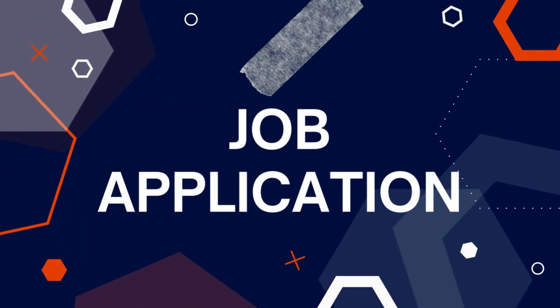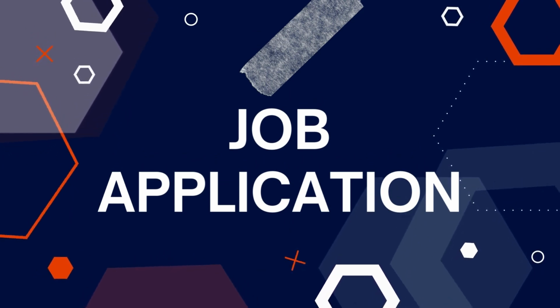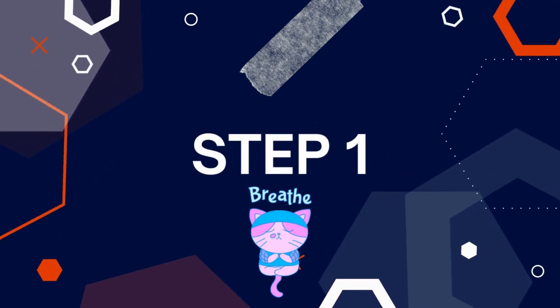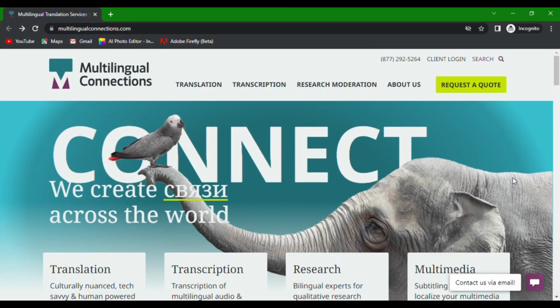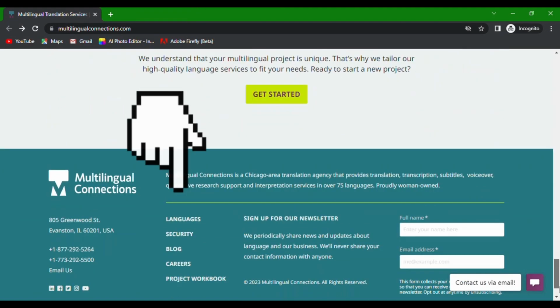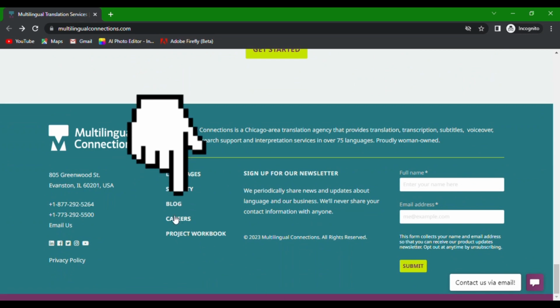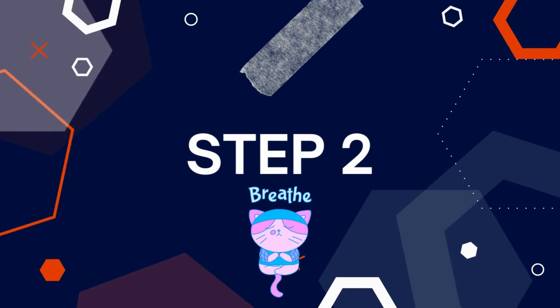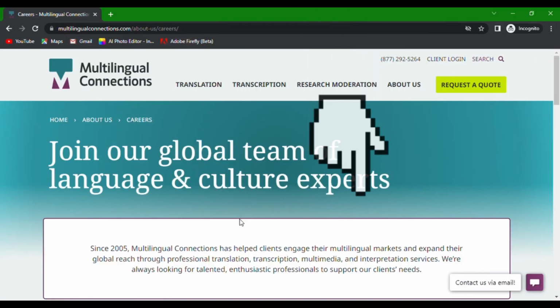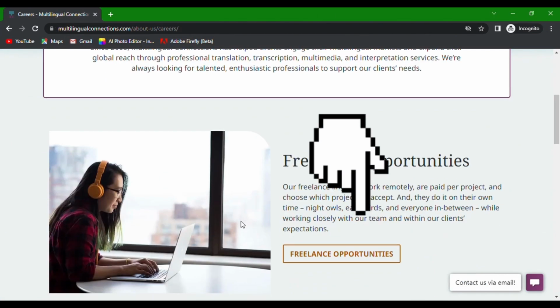Here's the job application process at Multilingual Connections. Step 1. Once you're on their website, click on the careers link located at the bottom of their website. You can find the link to their website in the description field of this video. Step 2. On their careers page, scroll down to see the Freelance Opportunities button.